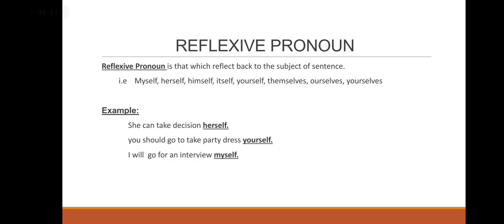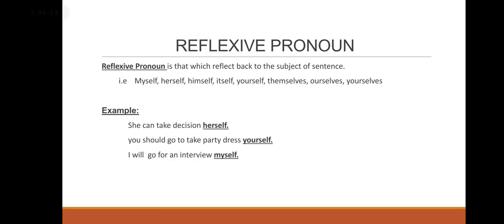Means if we have one subject and we are talking about something, then we use the word which directly reflects and gives us some knowledge about the subject. For example, she can take decision herself. Here, herself is a reflexive pronoun. The subject is she, so we are using herself because we are talking about the subject she. So herself directly reflects the subject.